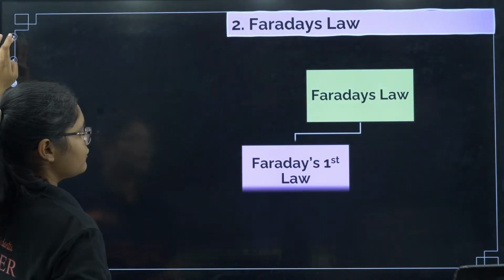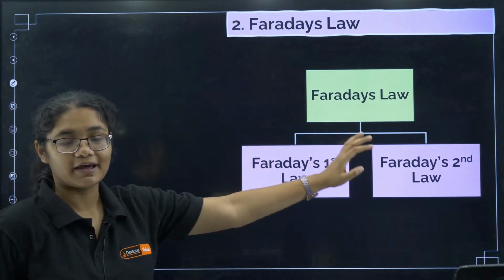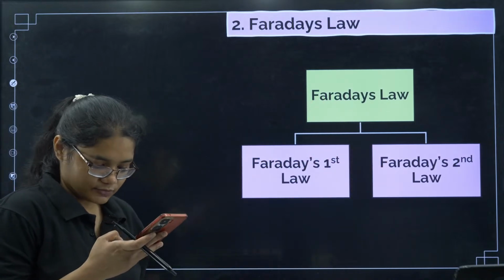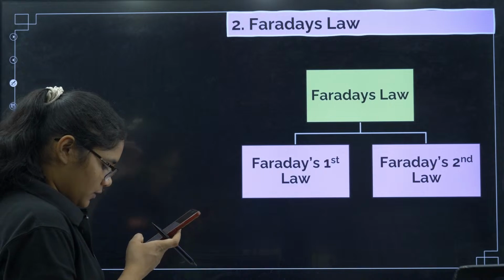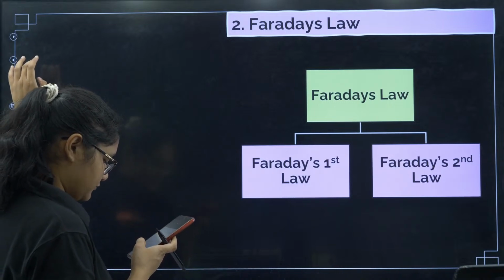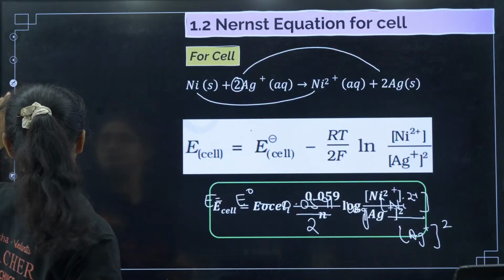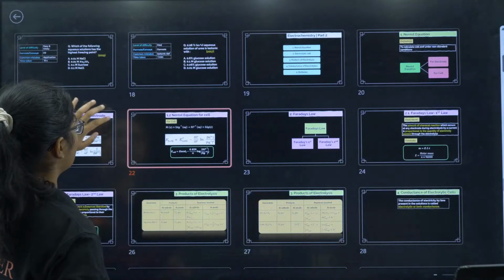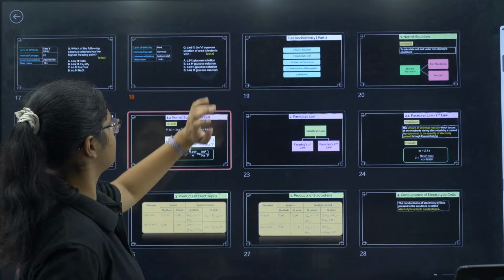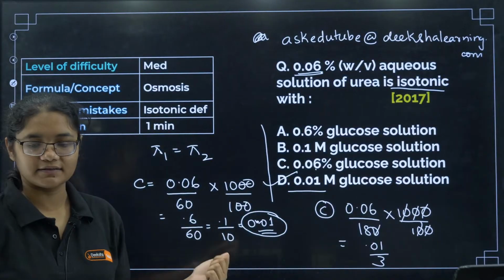Now in Faraday's law, we have Faraday's first law and Faraday's second law. Okay. Now Faraday's first law... Dhruva Kolkar is asking about the previous question. So just a minute, let's go back to the previous question. I think Dhruva, you are asking this question.